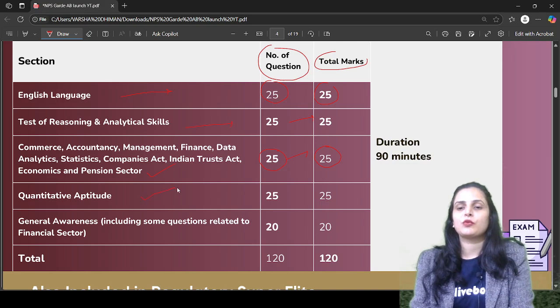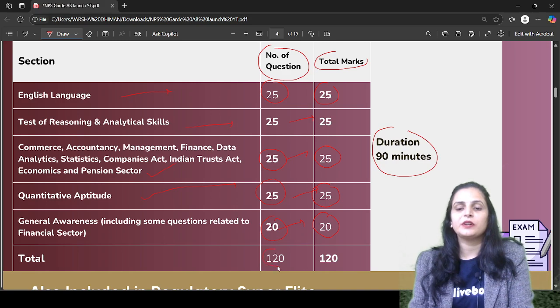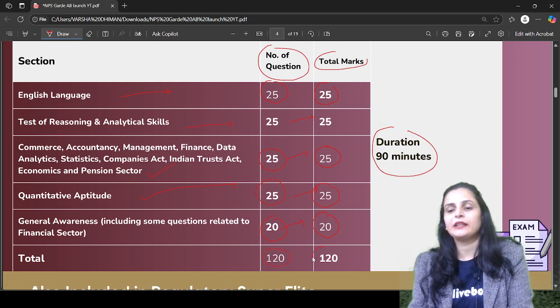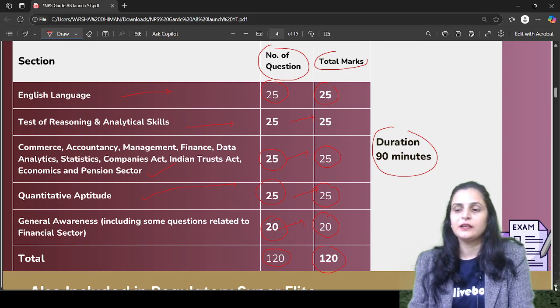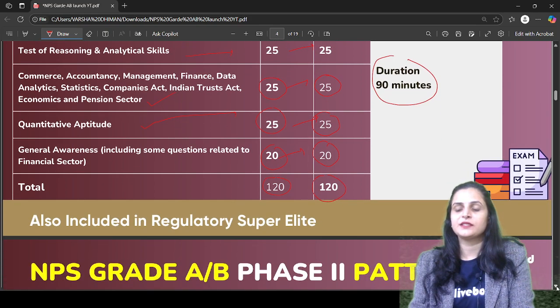Quantitative aptitude will also carry 25 questions and 25 marks. General awareness, which will include some questions related to the financial sector as well, will have 20 questions carrying 20 marks. To cover the complete phase 1, you will be provided 90 minutes, and this complete set will have 120 questions carrying 120 marks, right? So this is for phase 1.